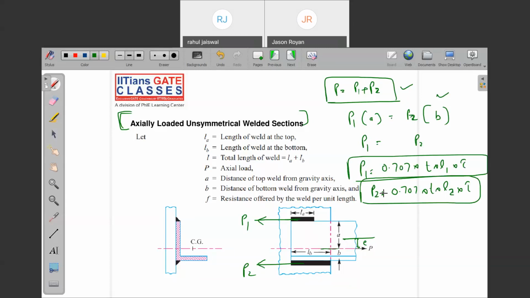Now you ask, sir, why are we calculating P1 and P2 separately? Before this section, you have not considered something like that. Can you tell me the reason for that? Let's say the parallel fillet, double parallel fillet, I am applying the load P. Why have you considered taking P and P only directly? Because it is acting exactly at the middle, that is the center of gravity. If it is exactly acting at the middle of the